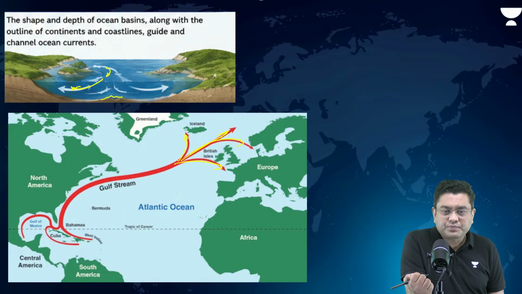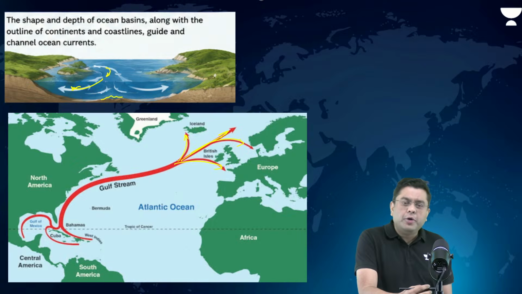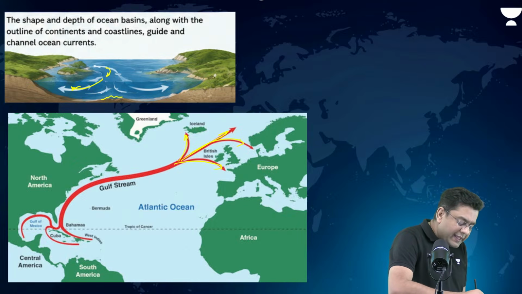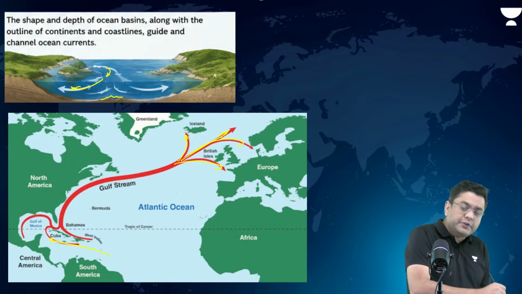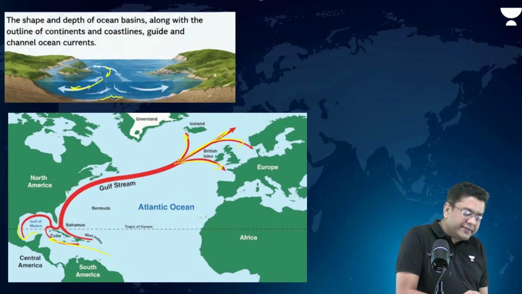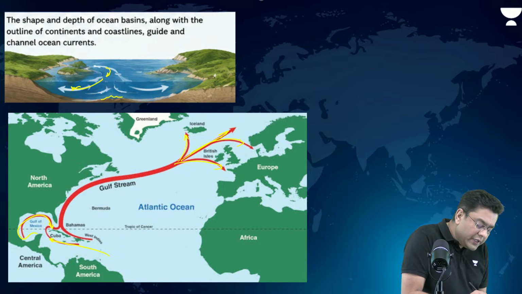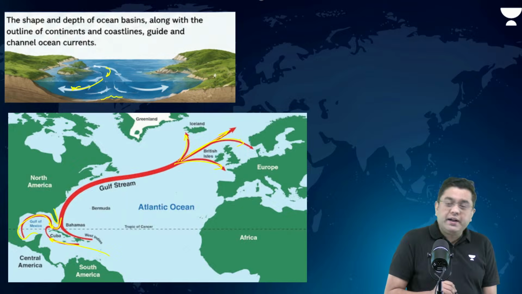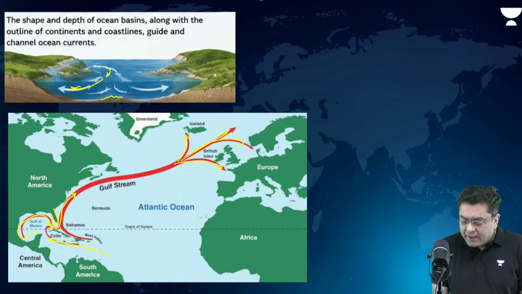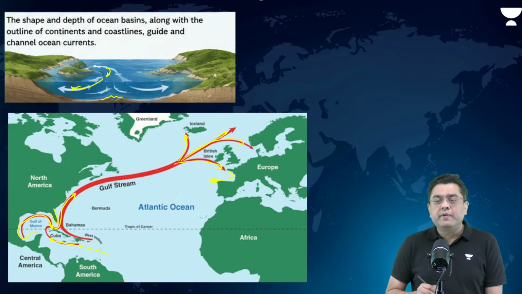Okay. Shape of the coastline, observe. Observe here that if you look at the ocean currents, because of the shape of the Gulf of Mexico, the ocean currents are coming like this. Because of the Floridan Peninsula, the ocean current comes like this, right? Because of the shape of the coastline here around Bay of Biscay, it will move like this.